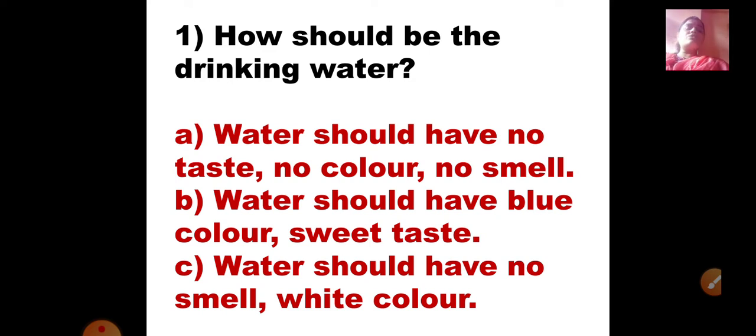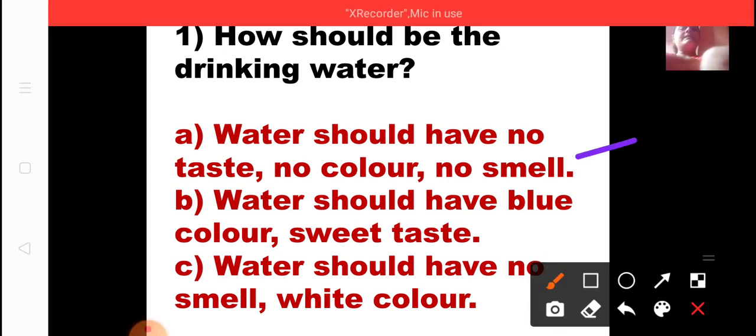So the water which always looks clean and transparent, it is not 100% sure that it is suitable for drinking, or that it is potable water. So the best way is what? Drinking water, the A option is the correct option. That is, drinking water should not have any taste, nor color, nor smell. So that is the perfect drinking water. Water does not have smell, water does not have color, and water does not have taste. So that means it is suitable for drinking, but unless and until it is boiled or filtered. Okay.